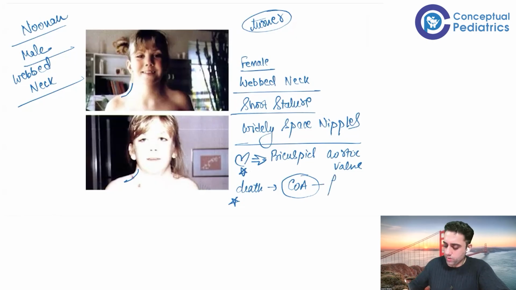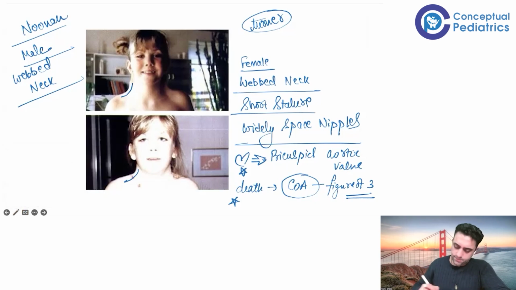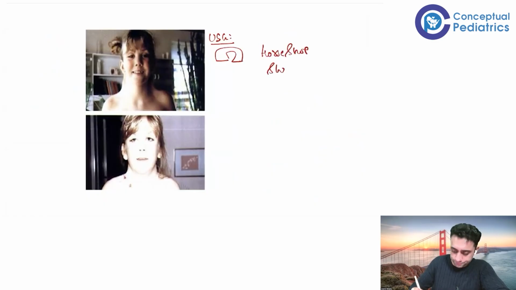And they ask in exam, what is the X-ray finding of coarctation of aorta? Figure of 3 appearance. You see the figure of 3 appearance in coarctation of aorta. Number 2, this will be a female patient with a webbed neck, and also this patient's ultrasound is very important. This is an exam question. It's important to get an ultrasound in the Turner syndrome patient. Number 1, you will have a horseshoe shaped kidney.